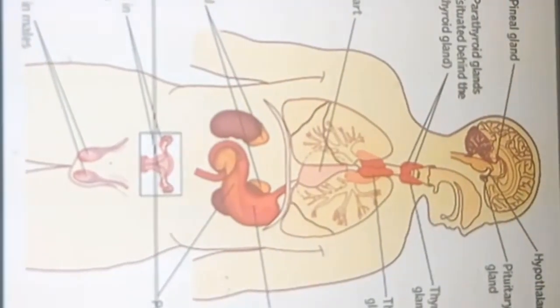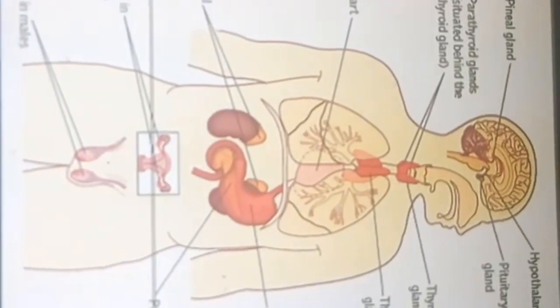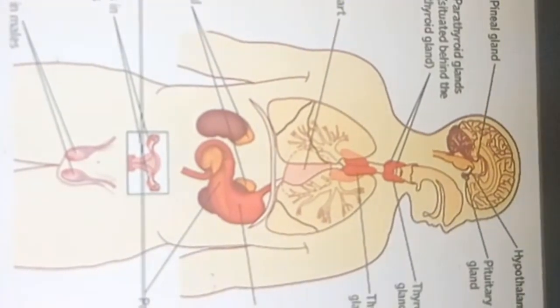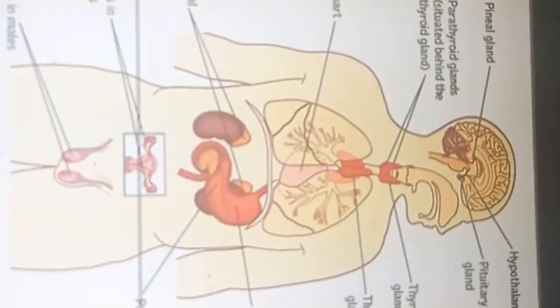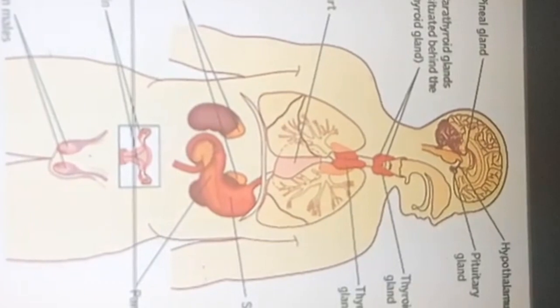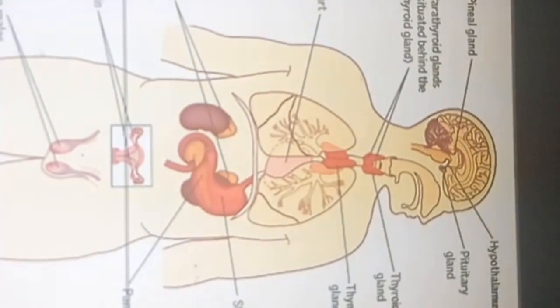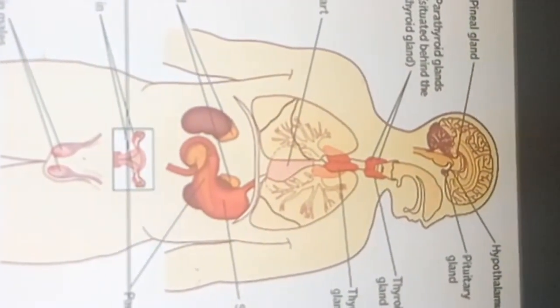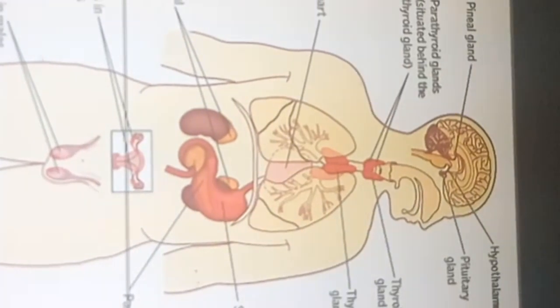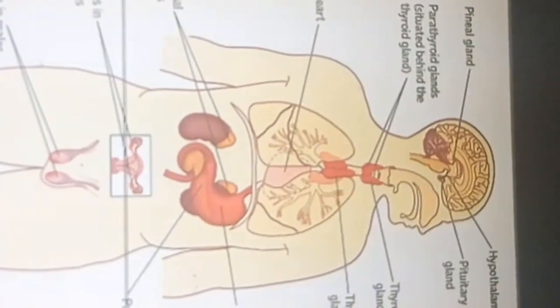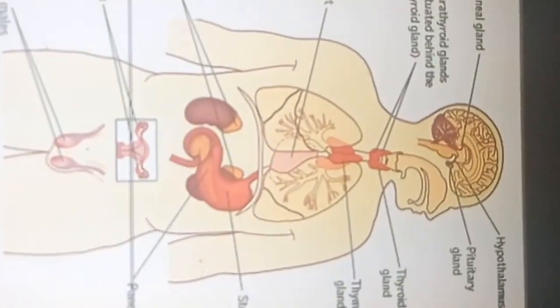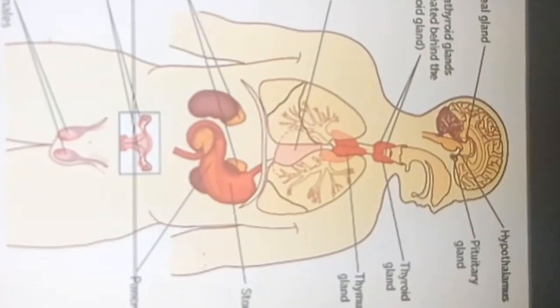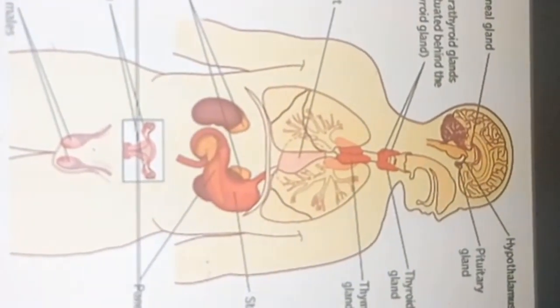Now we discuss the different endocrine glands in our body, their names and where they are situated. The first one is the pituitary gland. Just look at the figure, in the brain where the pituitary gland is present.